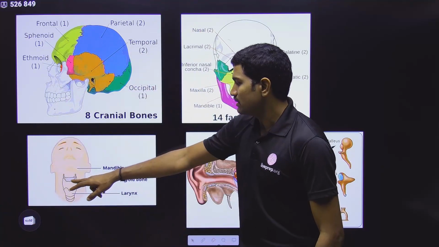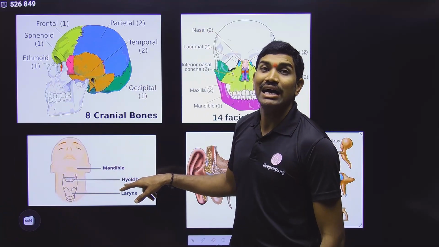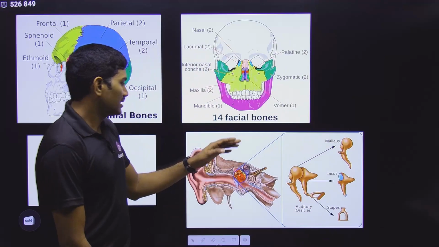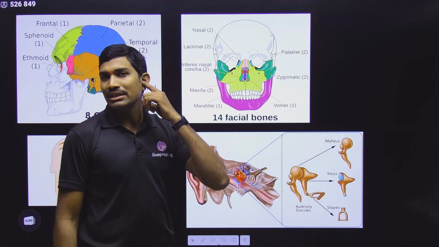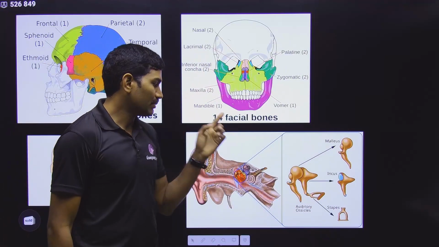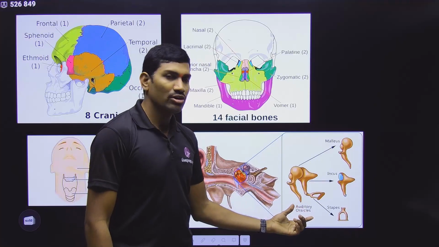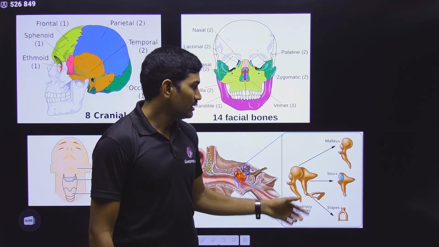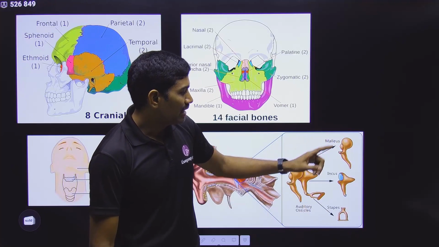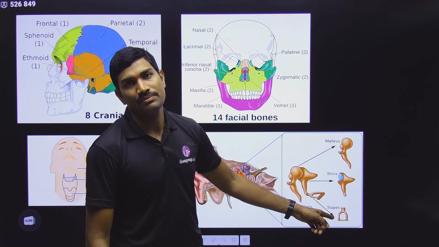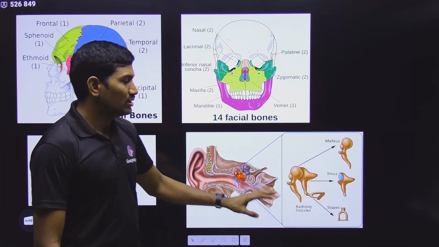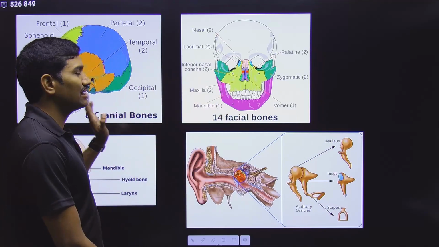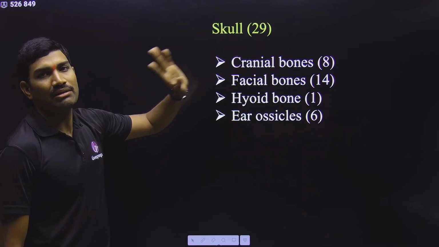Clear? Next, here we observe one hyoid bone. It is present in the neck region. Clear? Next is regarding the ear. In each ear, 3 here and 3 here are present. These are also called auditory ossicles or middle ear ossicles, and they are called malleus, incus and stapes. So these are the 3. In this way, 3 on this side and 3 on this side, total 6 here, 1 here, 14 here, 8 here. So in total you get the number 29.